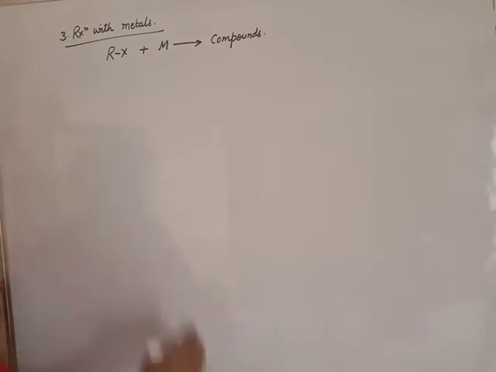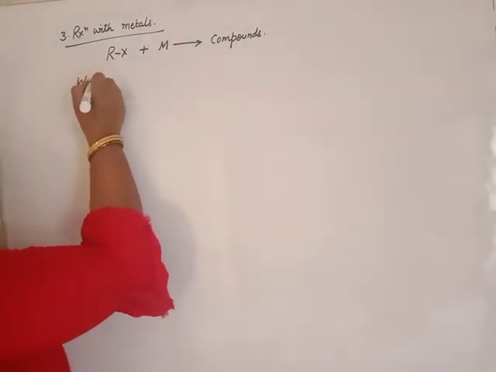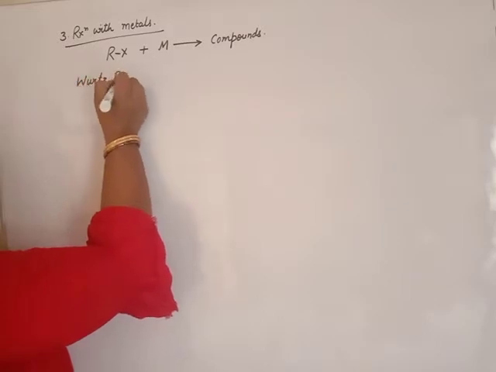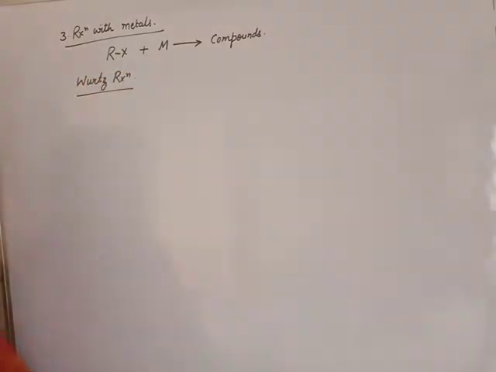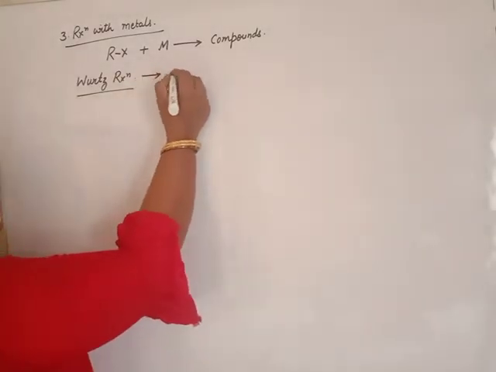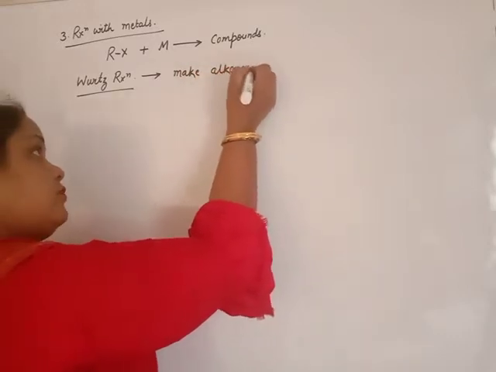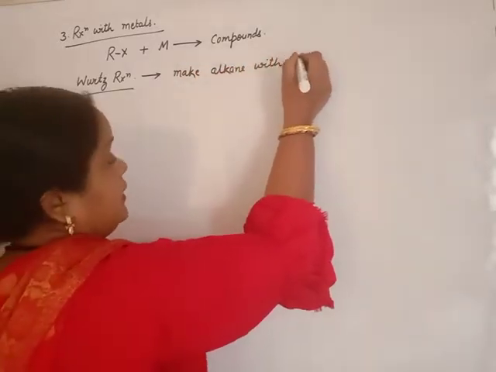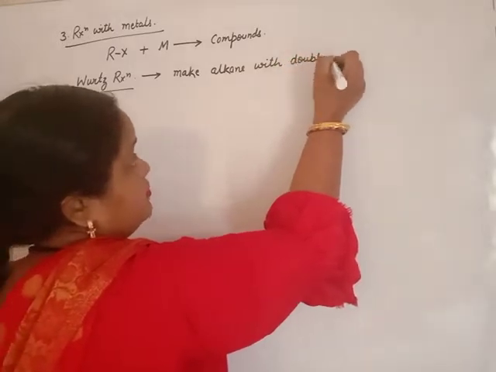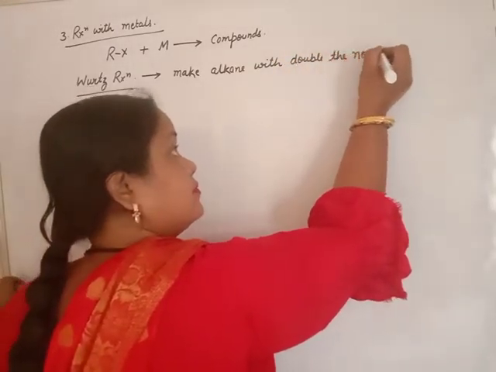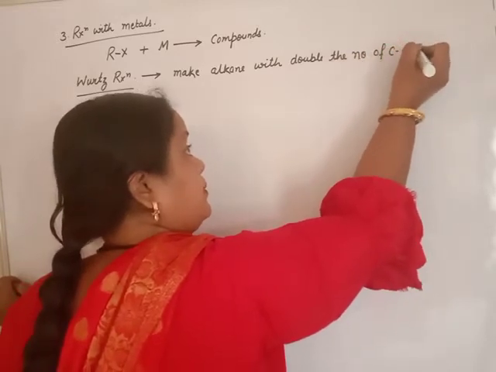First of all, you will see Wood's reaction. Beta, this reaction is used to form symmetrical alkane, or double the number of hydrocarbon in alkane. This reaction is used to make alkanes with double the number of carbon atoms.